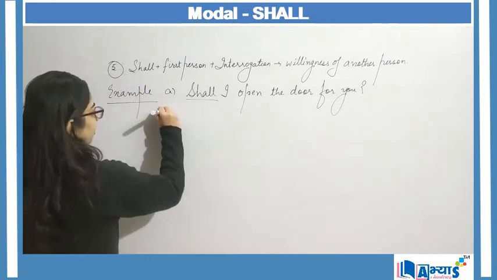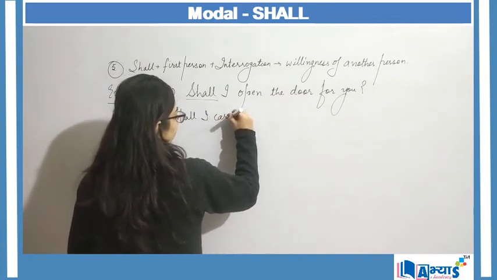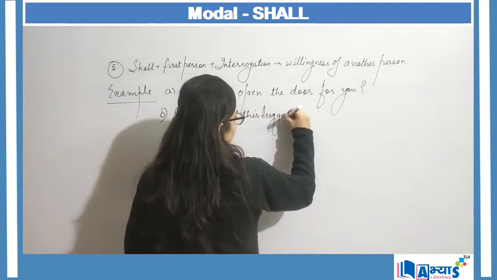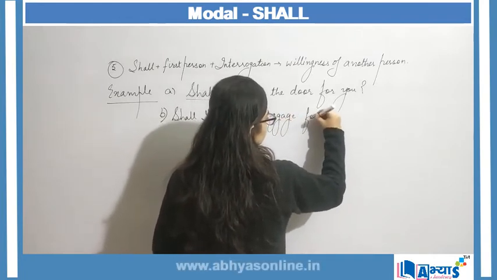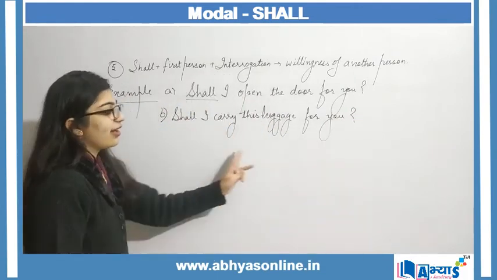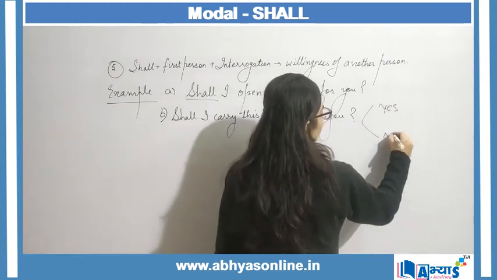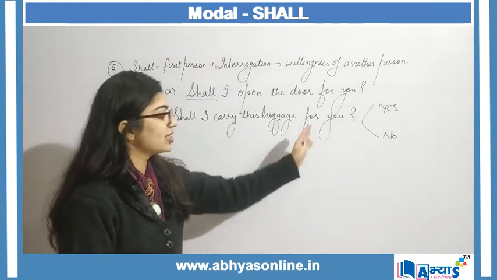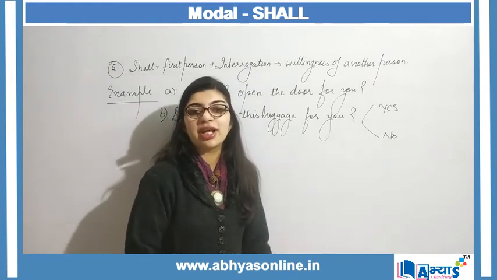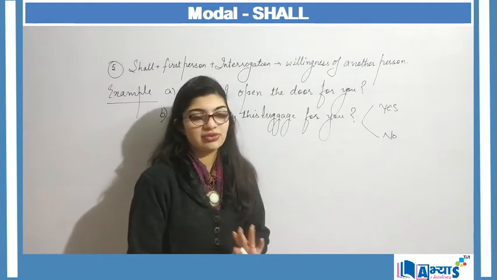Another example can be, shall I carry this luggage for you? Now when I'm saying, shall I carry this luggage for you? Again the answer can be either yes or no, and accordingly if a person says yes, I will carry the luggage. If the person will say no, I will keep the luggage as it is. I will not touch that luggage. I will not carry that luggage.